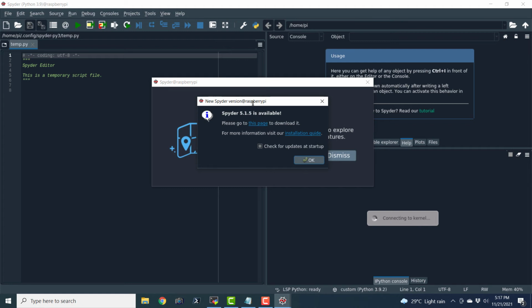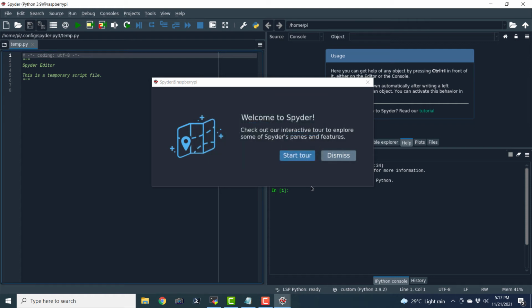With open source, if you mess up, it is actually very difficult to debug. That is why I am not going to include the instructions for upgrading to Spyder 5, because as of now, Spyder 4 is very stable on this Raspberry Pi OS and Debian. So I am just going to skip it. Let us dismiss this tour also. I don't want it.